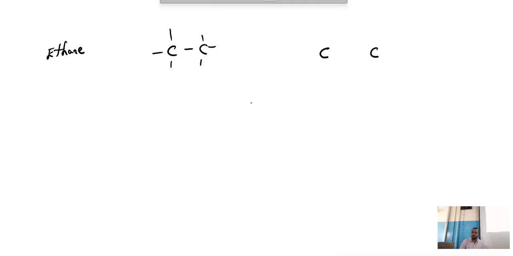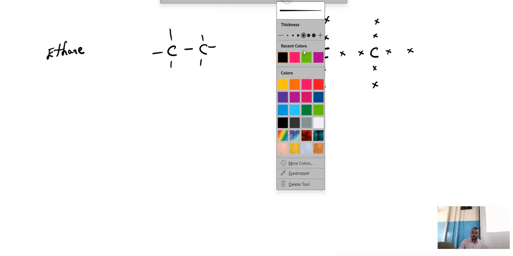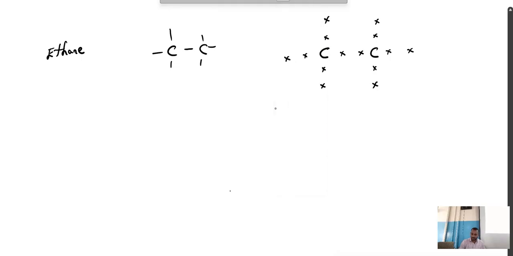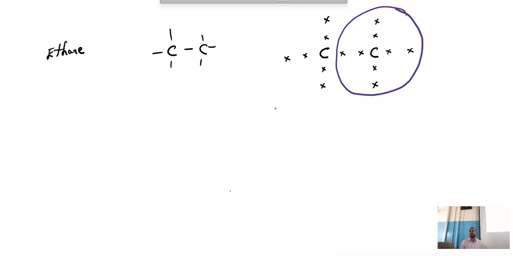2 C. 1 bond. This 1 bond. Any doubts? Any doubts still here? Sure? Good. Now, observe here. Interesting. For this 1 C, how many electrons are required? 8. 1, 2, 3, 4, 5, 6, 7, 8. So can we draw one circle for this? Again, this 1 C.